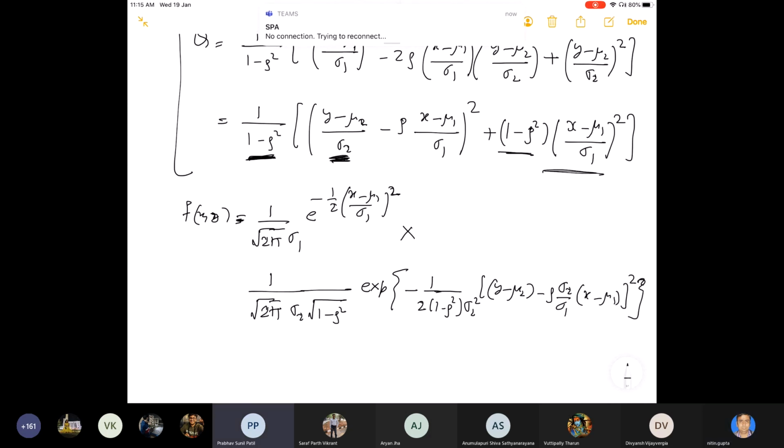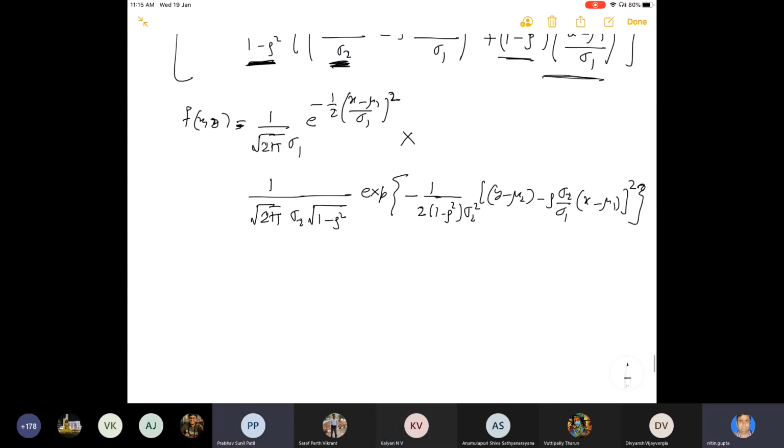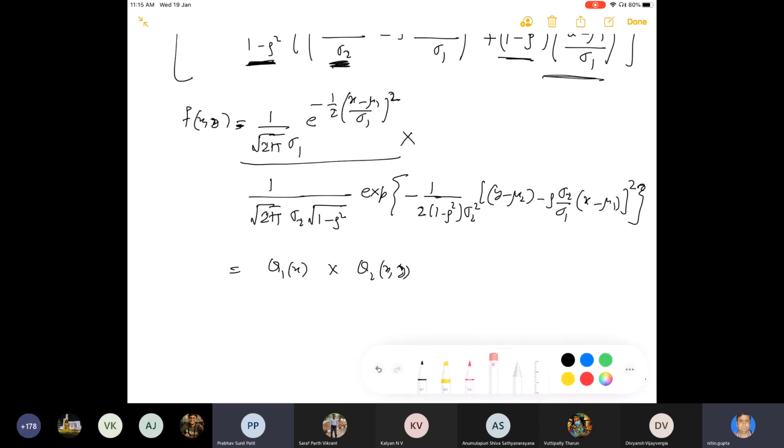So, am I audible, students? Yes, sir. Okay. So therefore, we can write this as q1(x) into q2(x,y), where this quantity I am writing as q1(x), other quantity as q2(x,y).